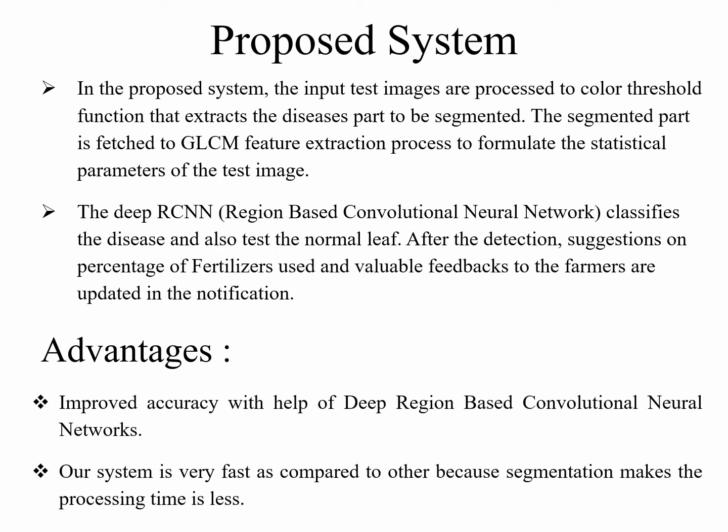Proposed system. In this paper, we propose that the input images are sent to the color threshold function that extracts the disease part. The segmented part is sent to the GLCM, and the extraction process is formulated by statistical parameters of the test image. The deep RCNN algorithm is used for classifying the diseases and also testing the normal leaf. After detecting the affected leaf, suggestions on the percentage of fertilizer to use and valuable feedback to the farmers are updated in the notification.